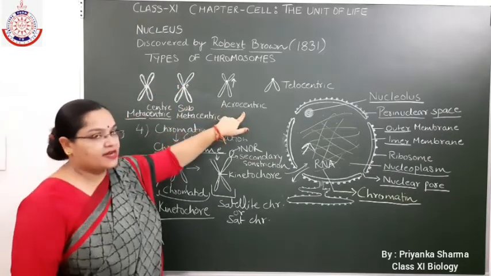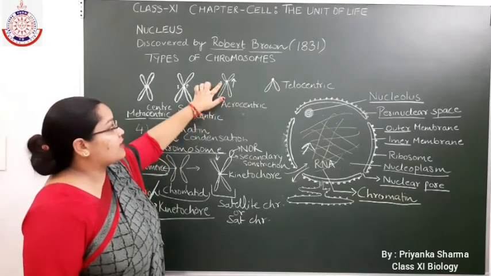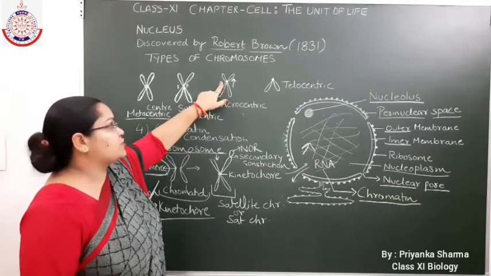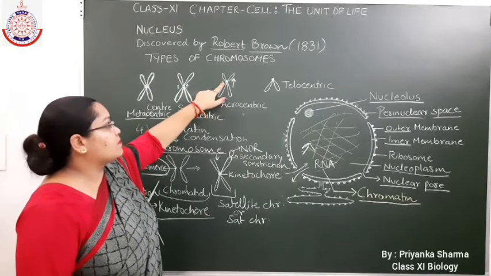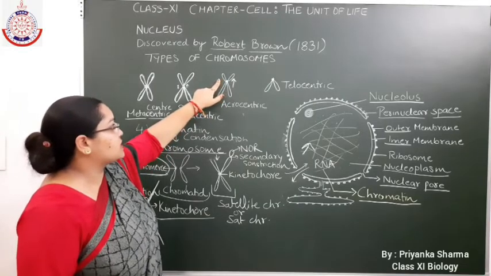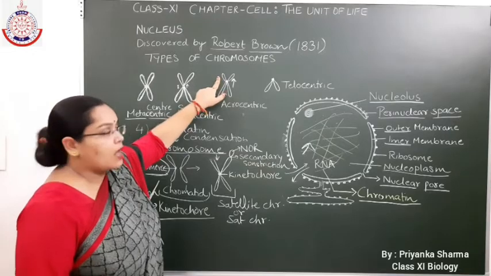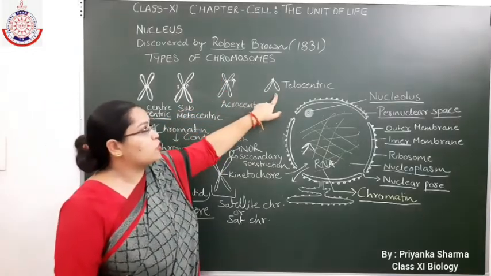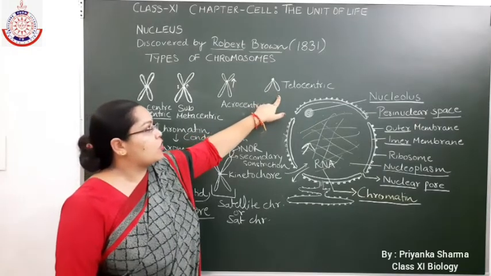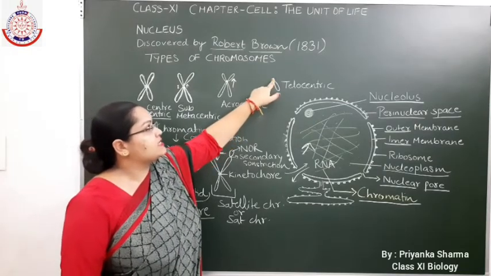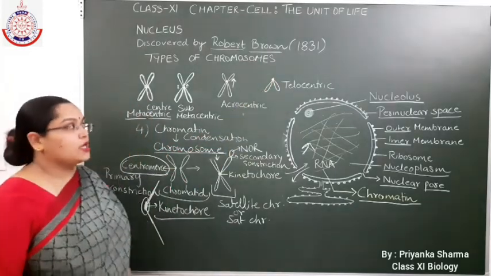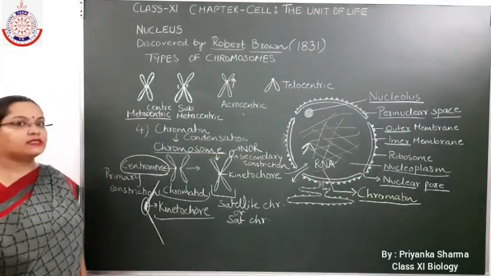And in acrocentric chromosome, there is a great deviation from the central position, making a very short arm and a longer arm. And in telocentric chromosome, there is no concept of short and long arm. Why? Because the centromere is present at the terminal position. With this, types of chromosome is complete.